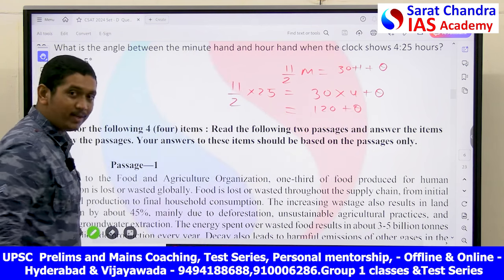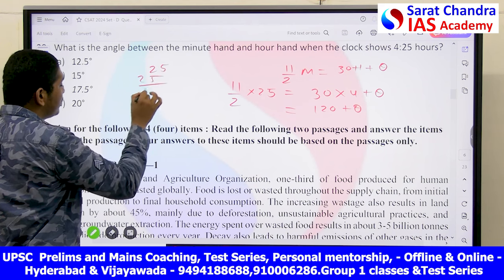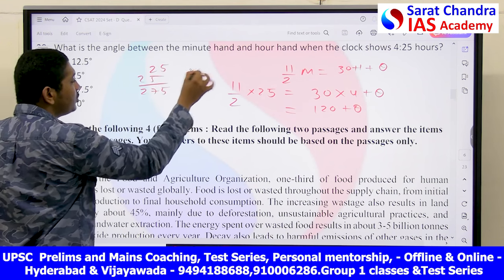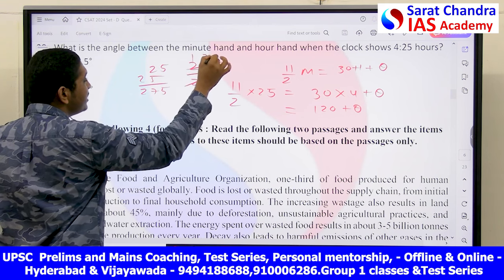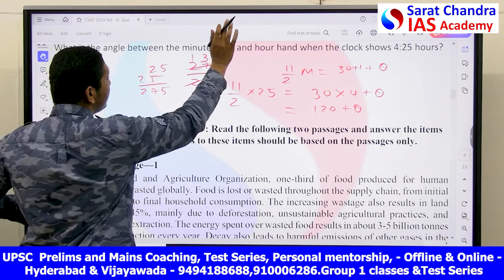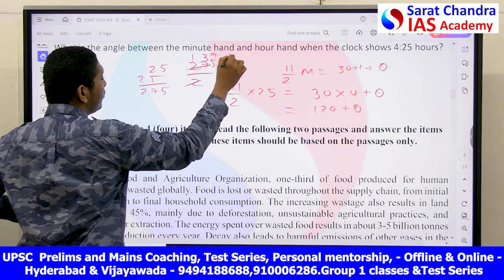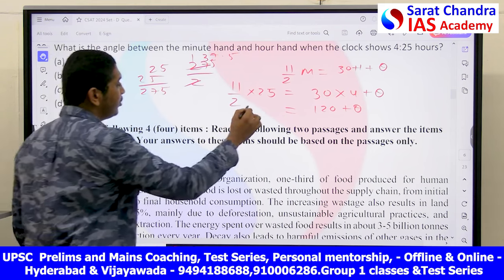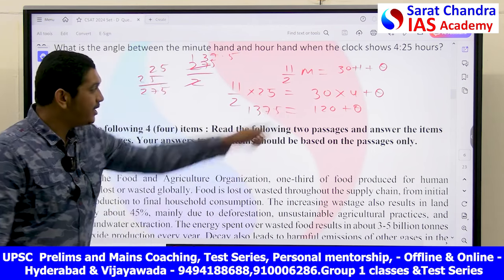What is 11/2 into 25? Let's check. 25 into 11 is equal to 275. What is 275 divided by 2, my friends? 2 ones are 2, 2 threes are 6, 2 sevens are 14.5. That is equal to 137.5. Now retain the theta there.